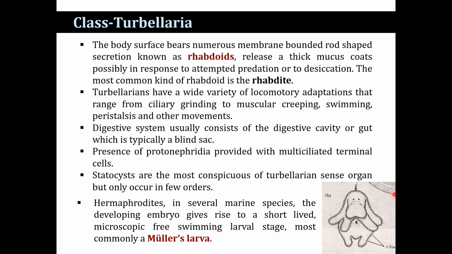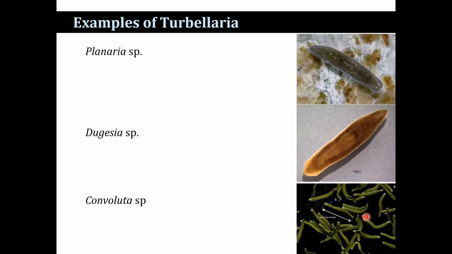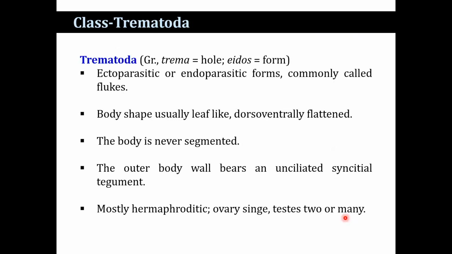The developing embryo gives rise to a short-lived microscopic free-swimming larval stage, that is the Muller larva. These are the examples: Planaria, Dugesia, and Convoluta.